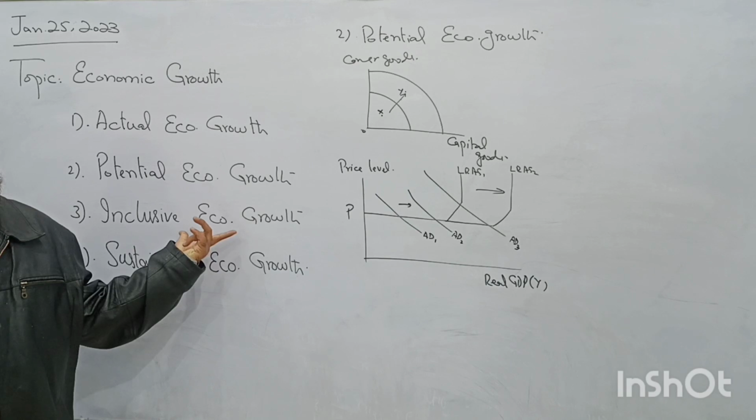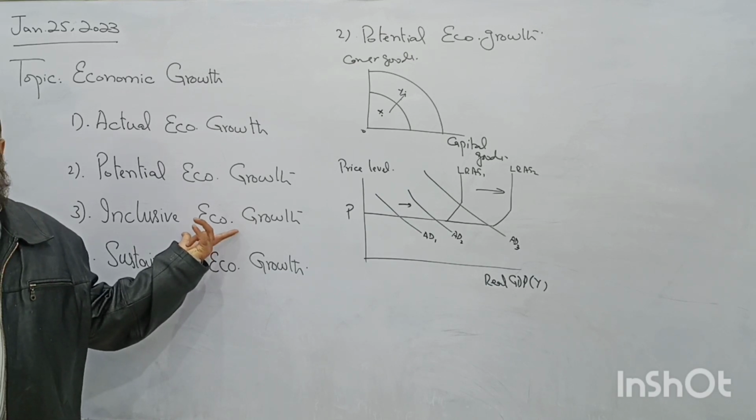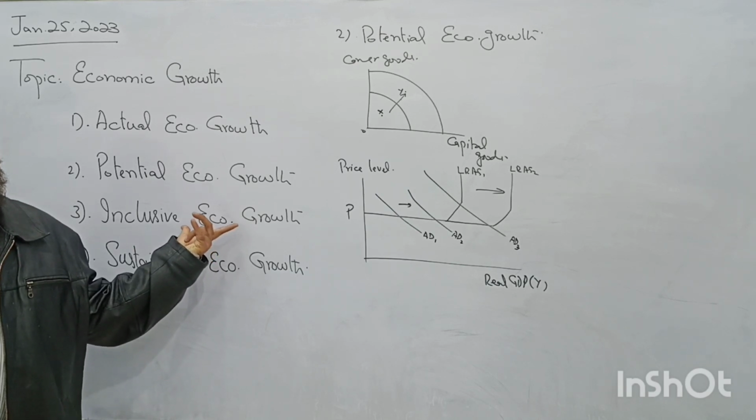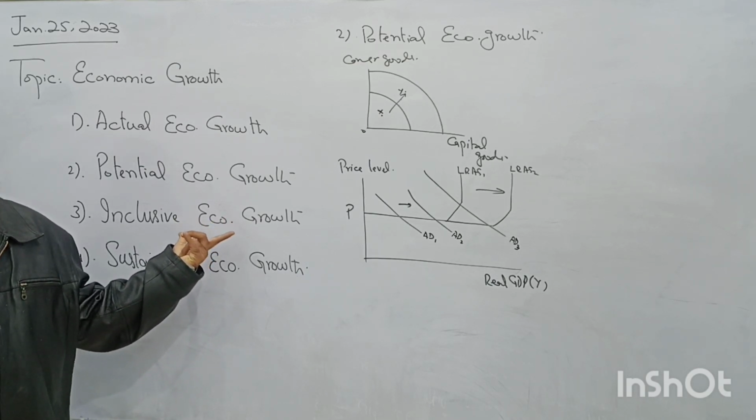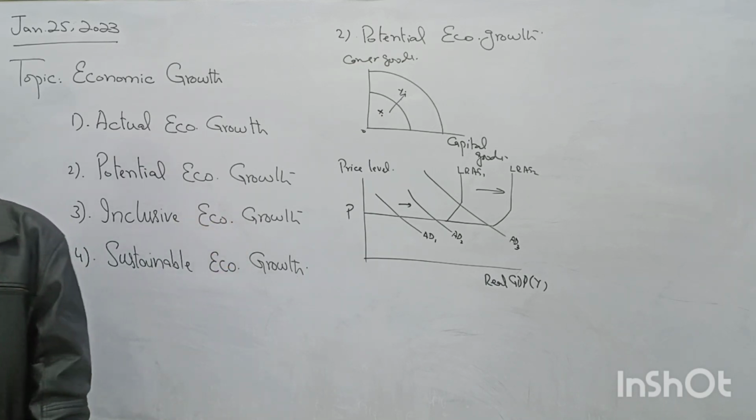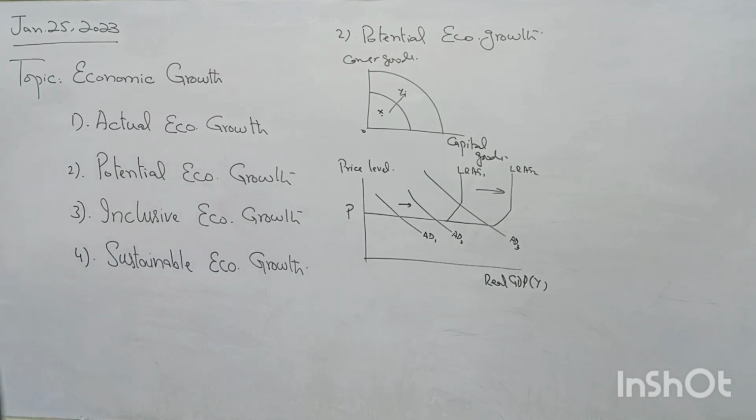What it is? Inclusive, that includes all the people, all the population, rather than only rich or only poor. It includes everyone. The fair distribution of income and goods and services will take place. That is called inclusive economic growth.